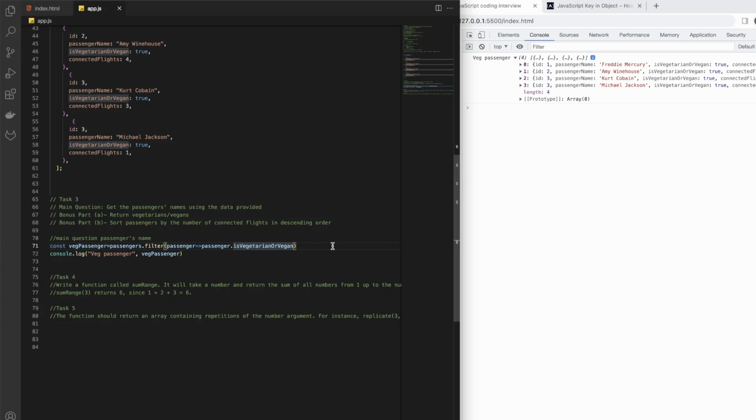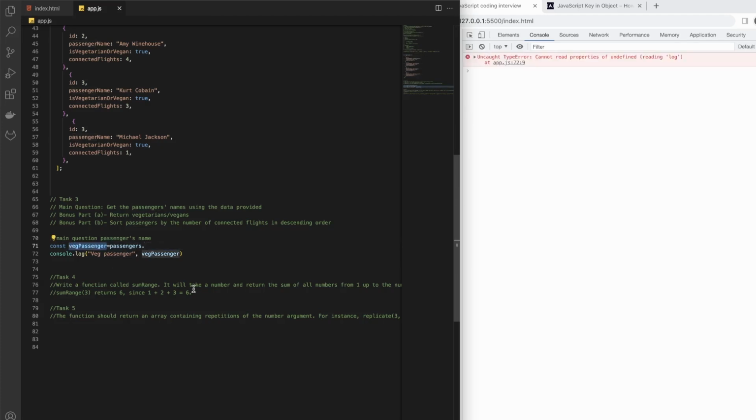order. Okay, this is pretty much the same thing, except we have to use sorting here. So let's go here. Okay, we can also change this, and this can be sorted with connected flights. Okay, it really doesn't matter.